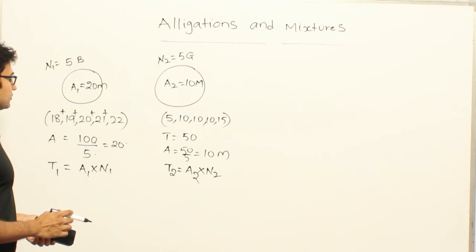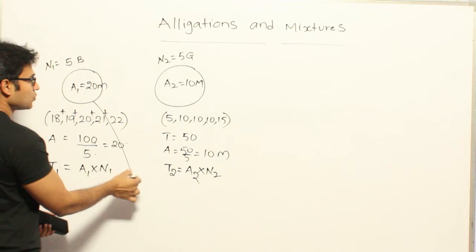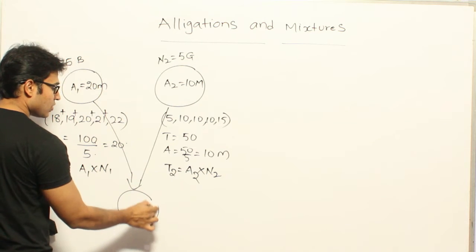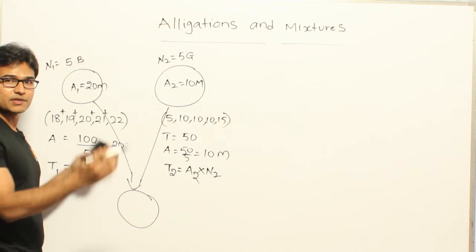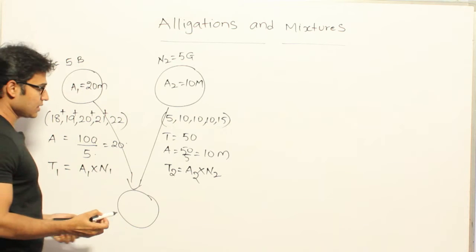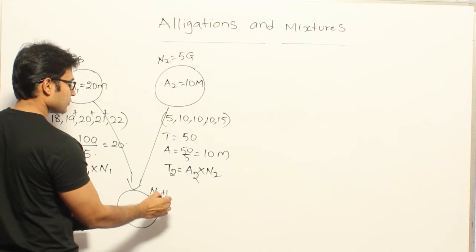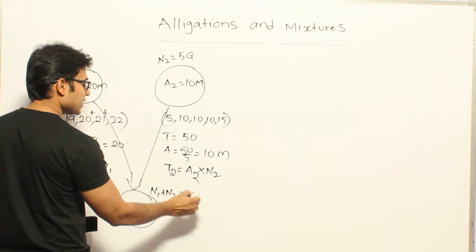Now I want to mix these two groups and make a new group. This is what is called a mixture. I am mixing two groups of different types, right? Now how many students will be there in this? N1 plus N2, so in this case it is going to be 10 students.